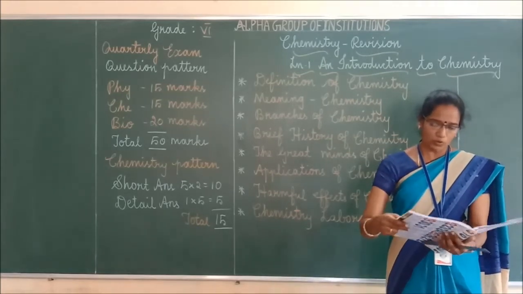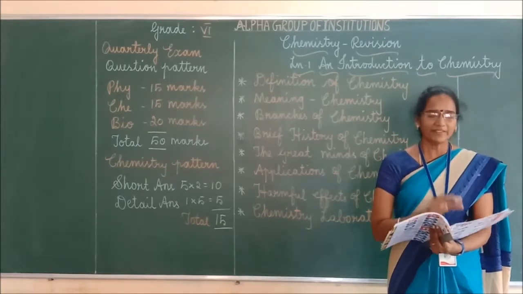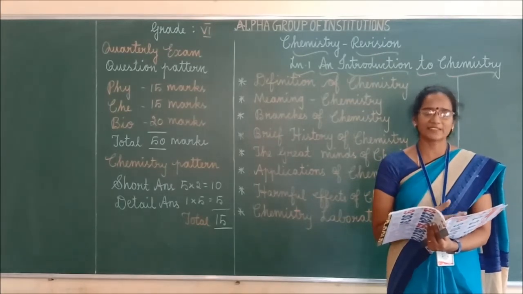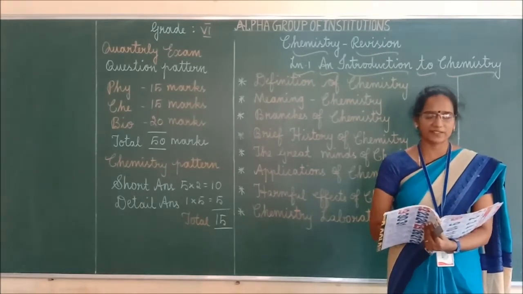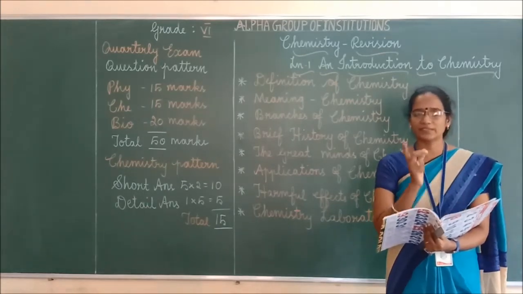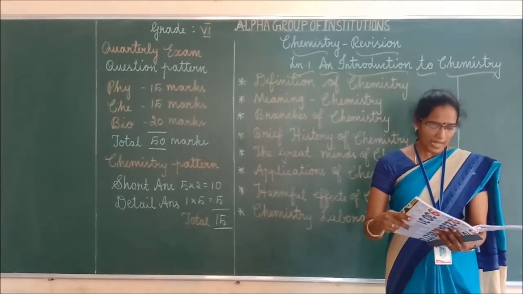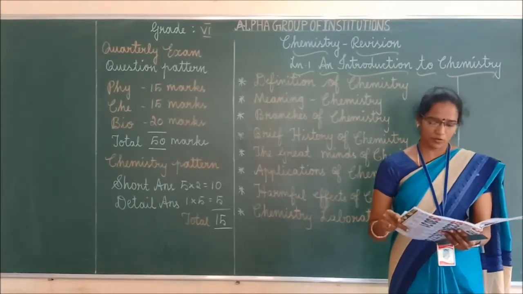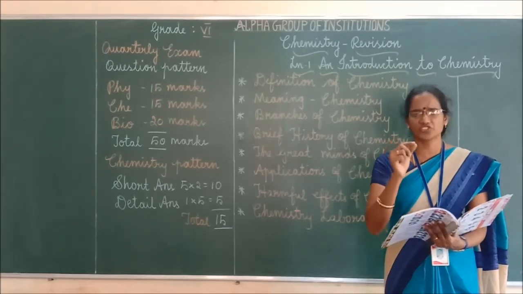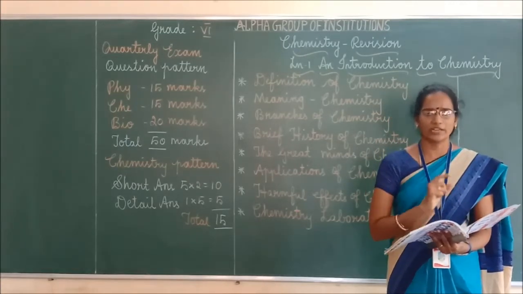Let me move to the next, the great minds of chemistry. Even for the great minds of chemistry, mostly they ask about the scientists, their inventions and discoveries, isn't it? You can expect all this, and at that time we can revise all these things, right? Next we can move to applications of chemistry. Mention the applications of chemistry. If the question is asked like this, then you have to write the main applications only.